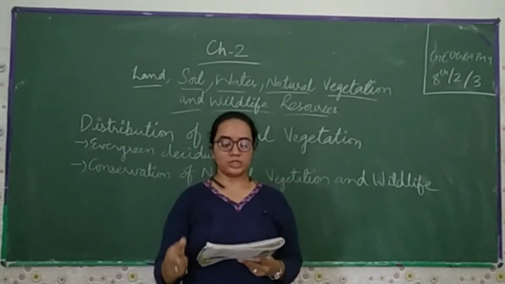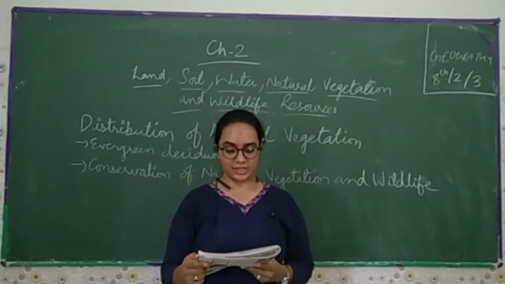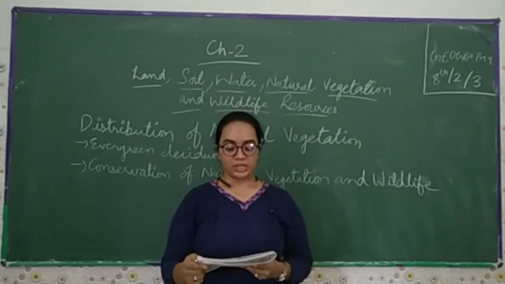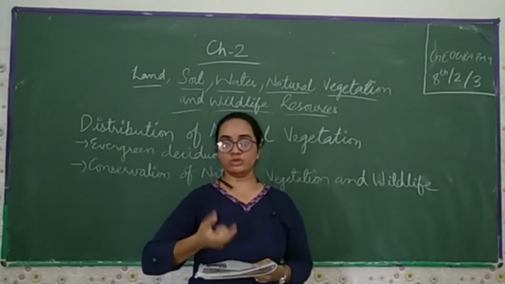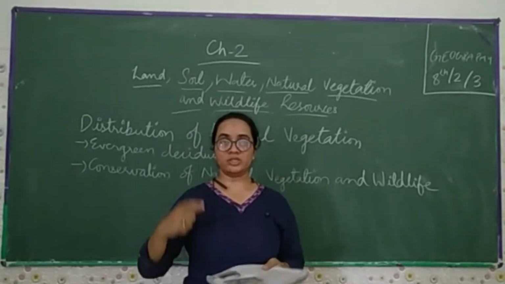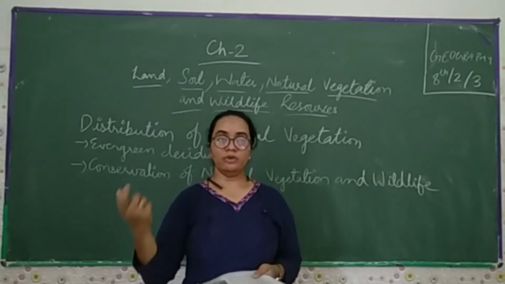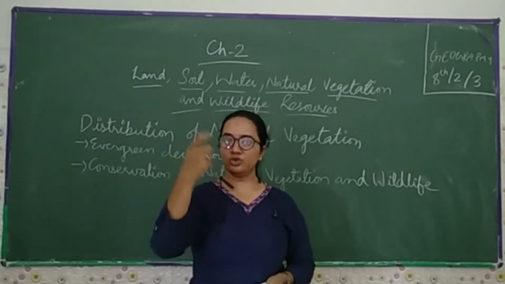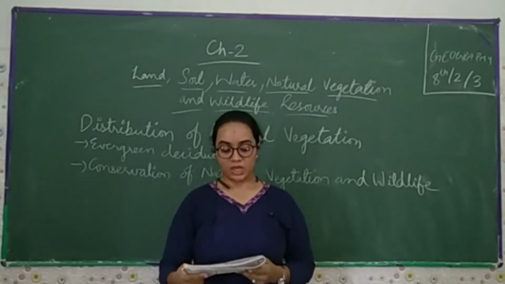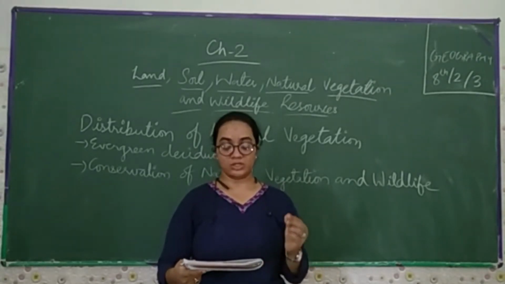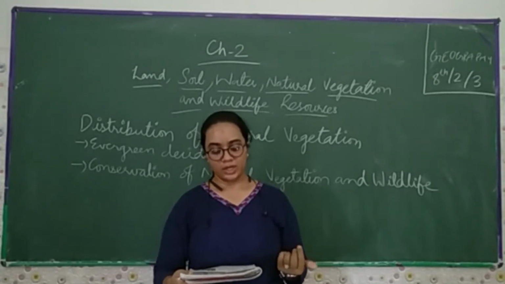Evergreen forests do not shed all their leaves in any particular season of the year, while deciduous forests shed their leaves in a particular season to conserve moisture lost through transpiration.